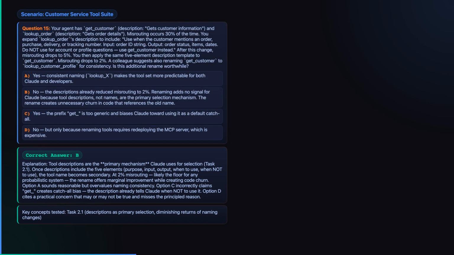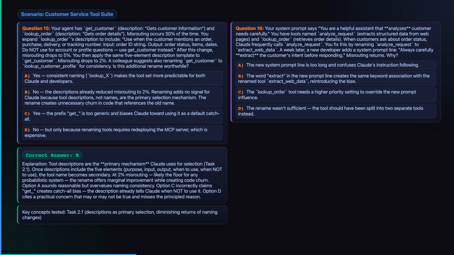Descriptions are the primary selection mechanism, and once purpose, inputs, outputs, when to use, and when not to use are all explicit, the name becomes secondary. At 2% misrouting, you are near the floor for a probabilistic system. Renaming now adds code churn without adding meaningful signal.